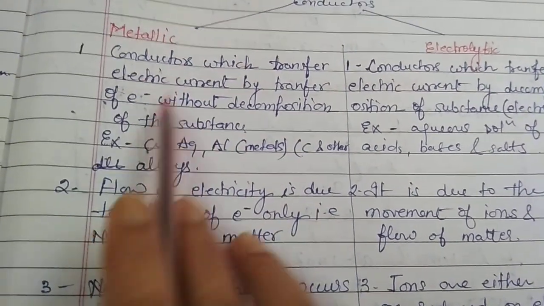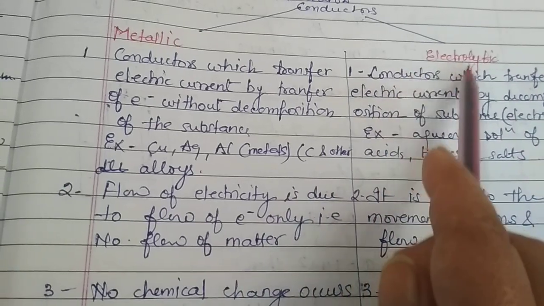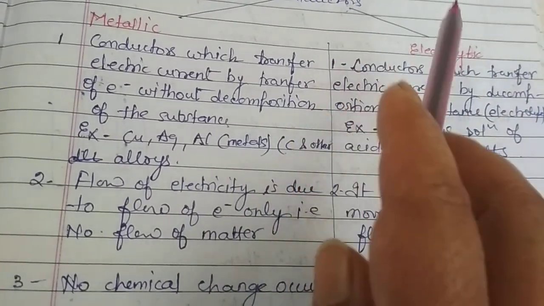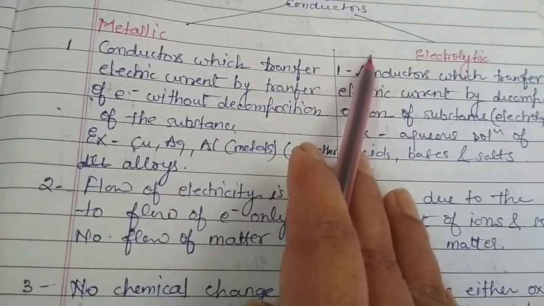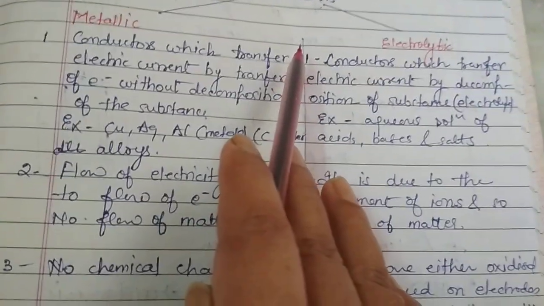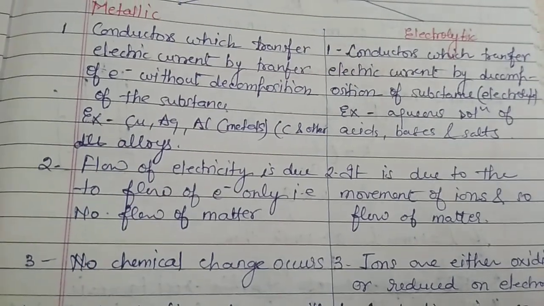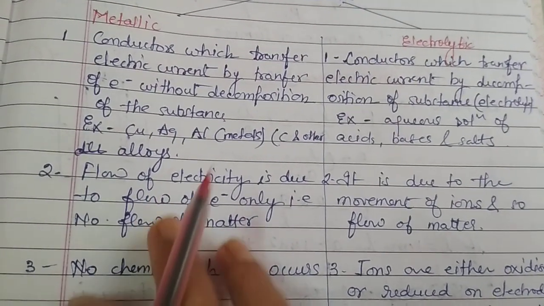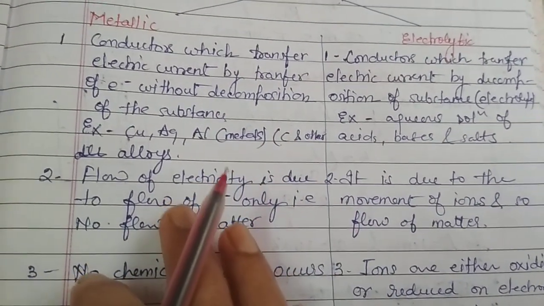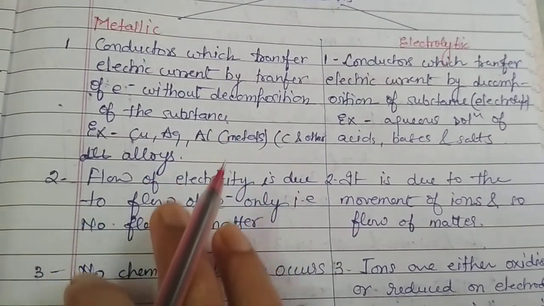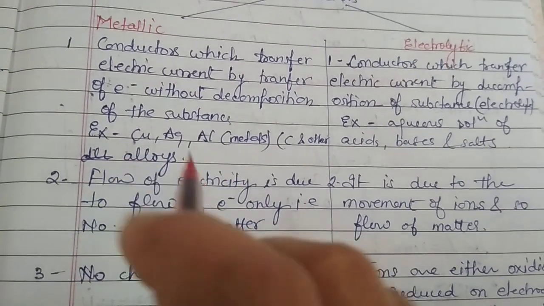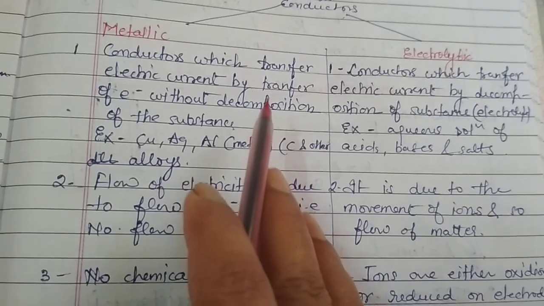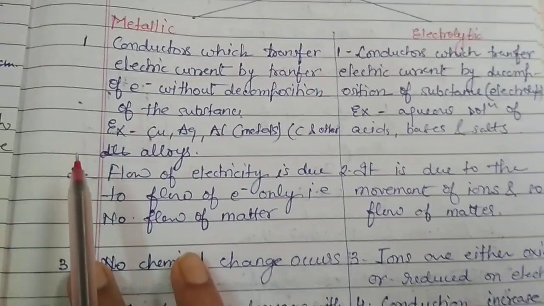While what are electrolytic conductors? Electrolytic conductors are those substances which transfer electric current by decomposition of the substance. As we have seen in electrolytic cells, electrolytes like aqueous solutions of salts, bases and acids are conductors of electricity, while non-electrolytes are non-conductors of electricity.